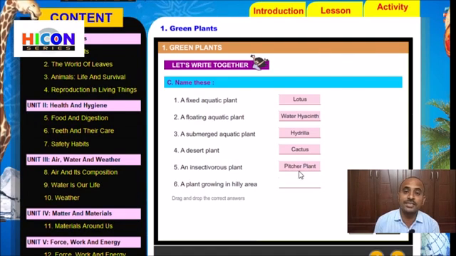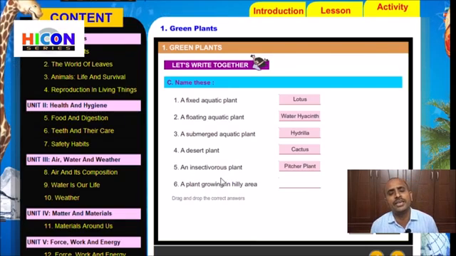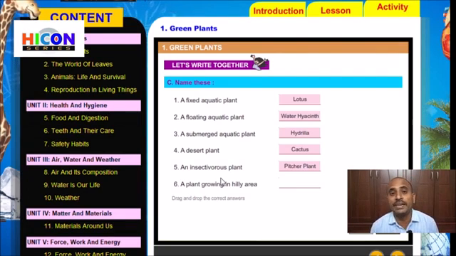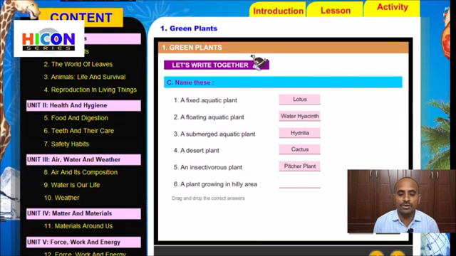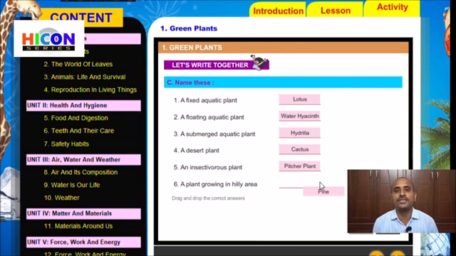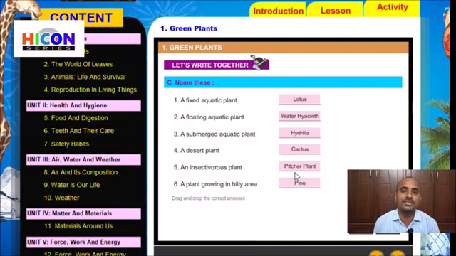So children, read the sixth sentence, a plant growing in hilly area. The plants which grow in hilly areas are generally in conical shape. That's why these plants are also called coniferous trees. The examples for these plants are pine tree, spruce tree, fir tree, cedar tree. These are examples for the plants which grow in hill areas, and here the pine tree is given. So write the word pine for the sixth sentence. The answer for the sixth sentence is pine tree.